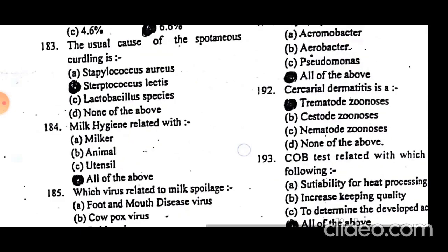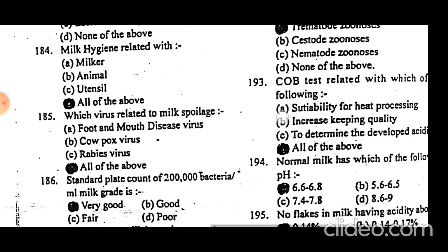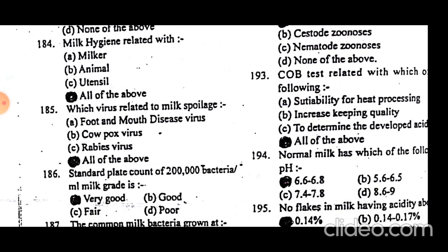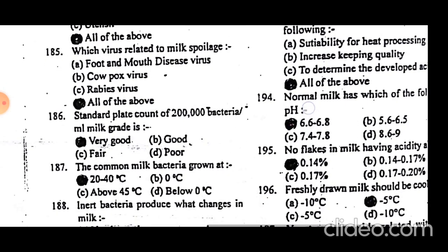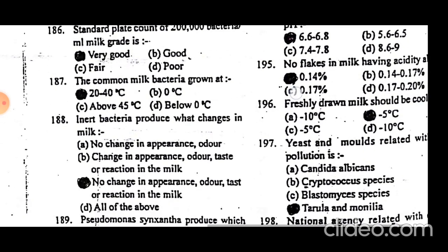Milk hygiene is related with the milker, animal, and utensils. Which virus is related to milk spoilage? All of these: FMD, cowpox, and rabies. A standard plate count of 2 lakh bacteria per ml of milk is grade very good. The common milk bacteria grow at 20 to 40 degrees centigrade.